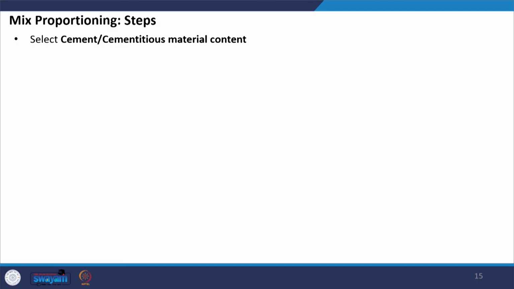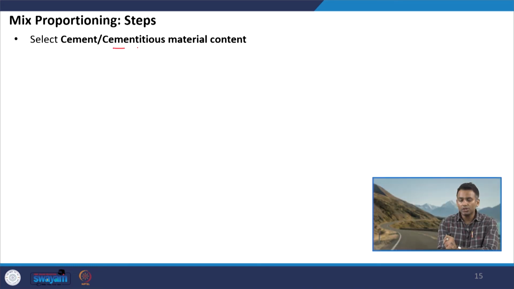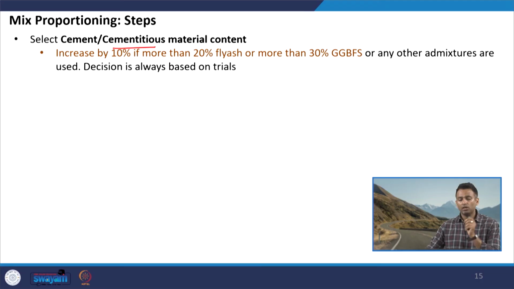Okay. So, the next step now is to select the cement or the cementitious material content. When I say cementitious material, it means that it can include a combination of cement and fly ash or a combination of cement and other mineral admixtures. So, that is why we call it either cement or cementitious material. So, how do we select it? We have the water cement ratio available with us which we selected in previous steps.